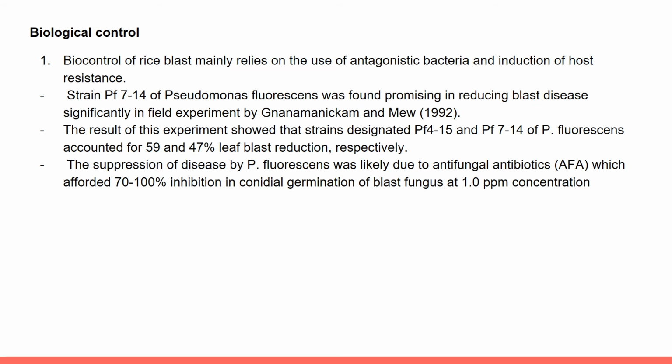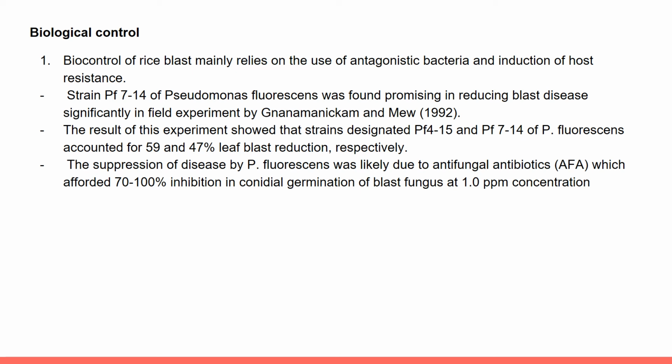The third point is biological control. Biocontrol of rice blast mainly relies on the use of antagonistic bacteria and induction of host resistance. For example, strain PF7-14 of Pseudomonas fluorescens was found promising in reducing blast disease significantly in a field experiment by Gnanamanickam and Mew in 1992.